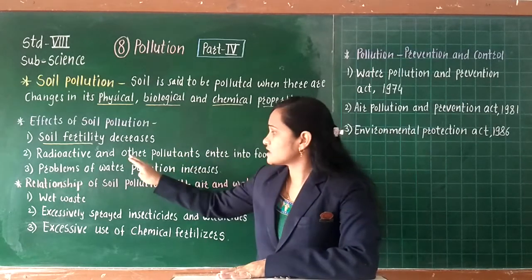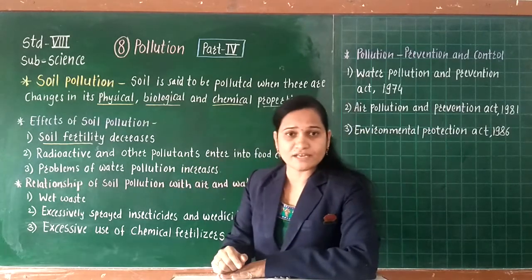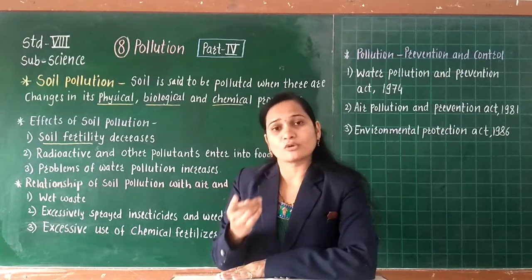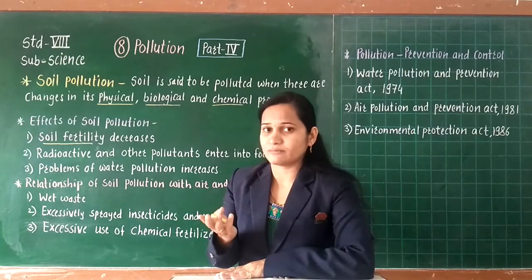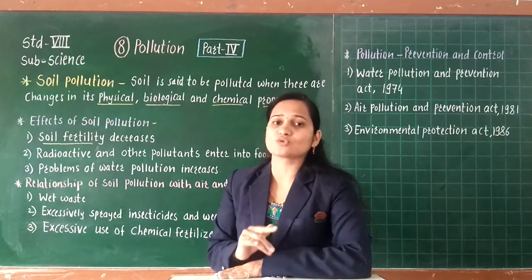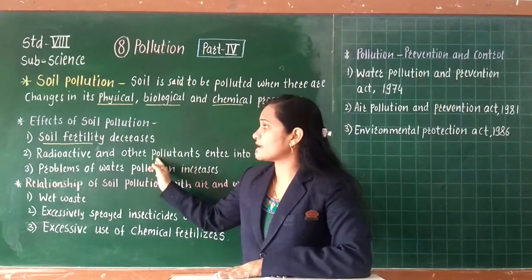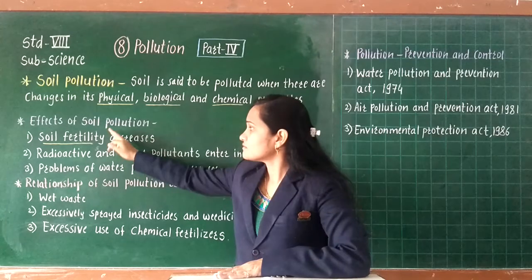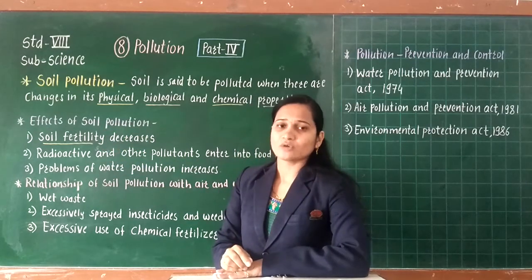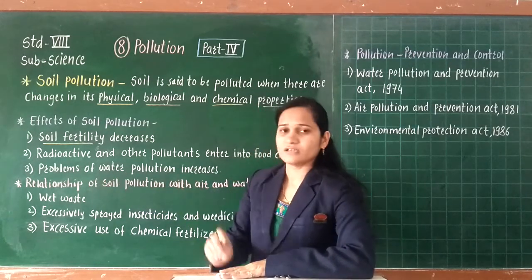When such radioactive and other pollutants enter the food chain, they go from soil to the crop and from the crop to the human body, and different types of diseases start to occur in humans. So this is the second effect of soil pollution. Now the third effect is that the problems of water pollution increase.